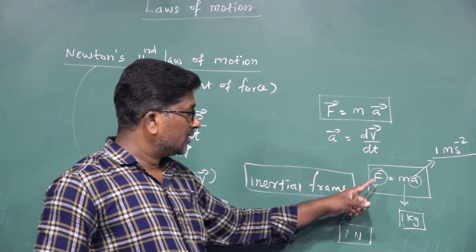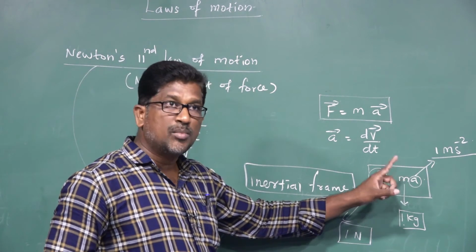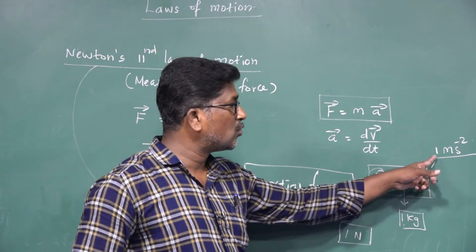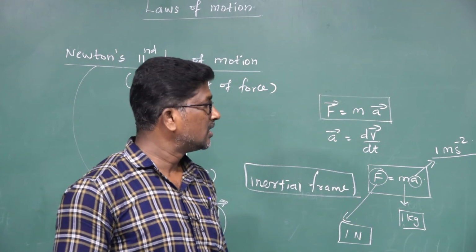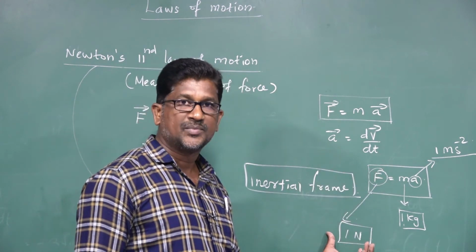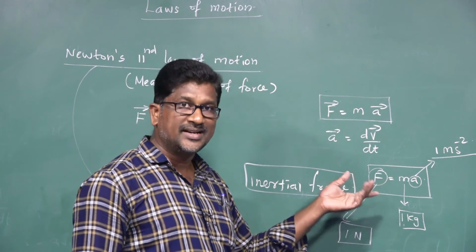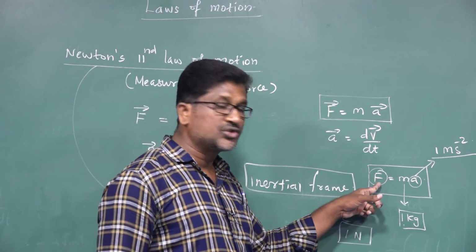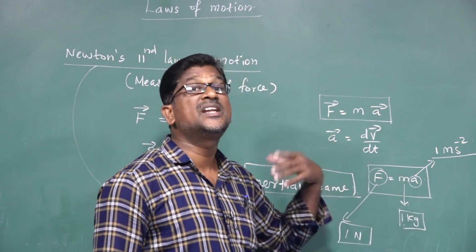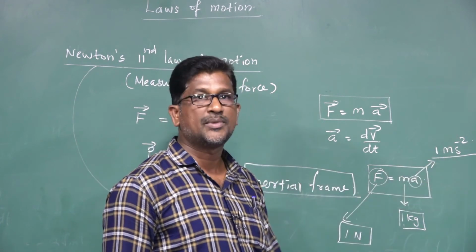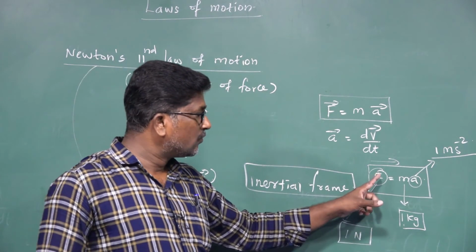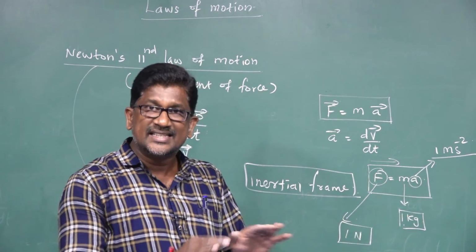If 1 Newton force acts on a body of mass 1 kg, it definitely experiences an acceleration of 1 meter second power minus 2. So, the definition of 1 Newton: 1 Newton is defined as the force which, acting on a body of mass 1 kg, gives it an acceleration of 1 meter second power minus 2 in the direction of the force. Here force and acceleration direction is the same.